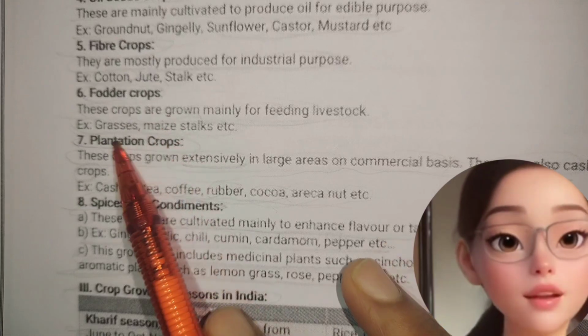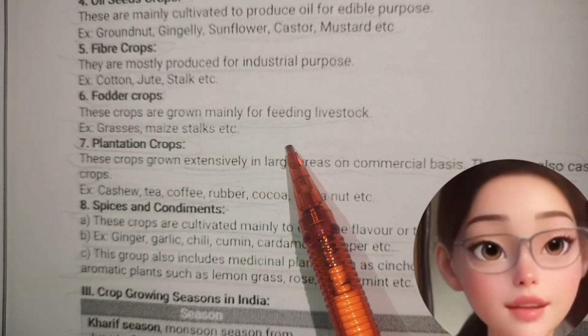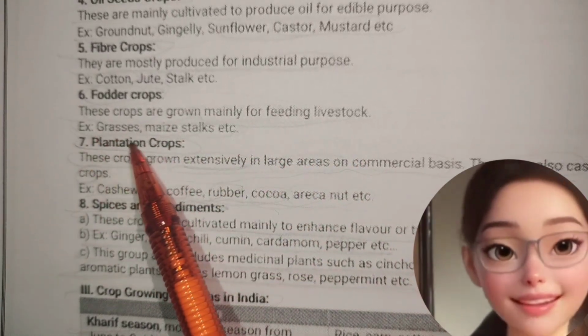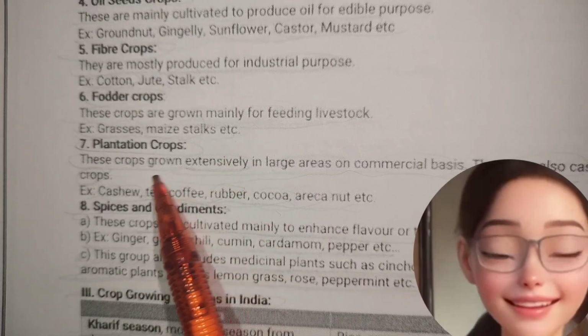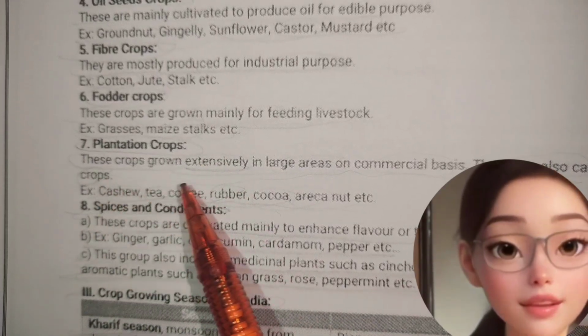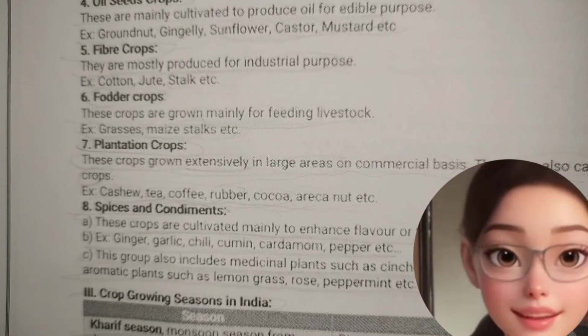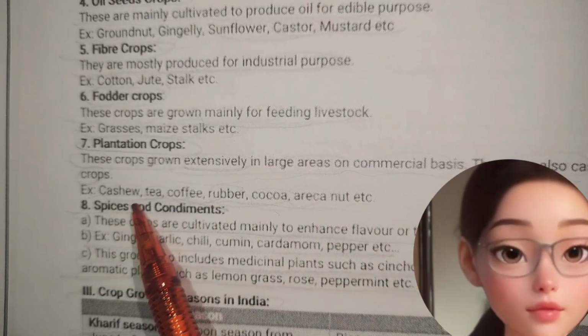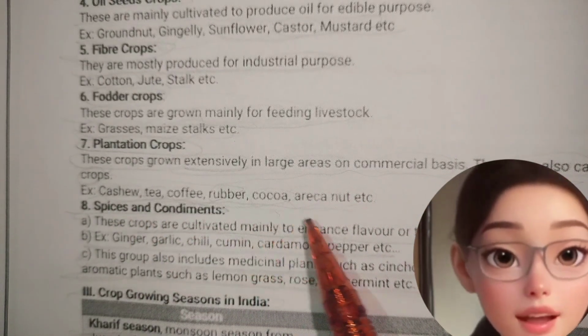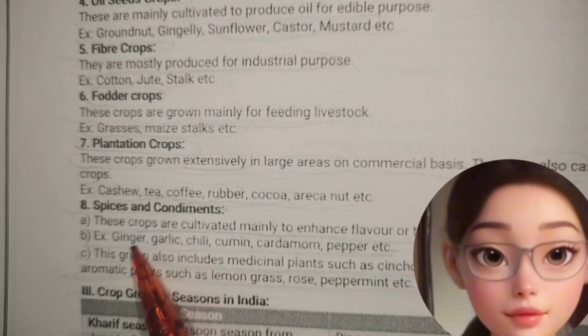Sixth one is fodder crops. These crops are grown mainly for feeding livestock. Example: grasses, maize, etc. Plantation crops. These crops are grown extensively in large areas on commercial basis. These are also cash crops. Example: cashew, tea, coffee, rubber, cocoa, areca nut, etc.